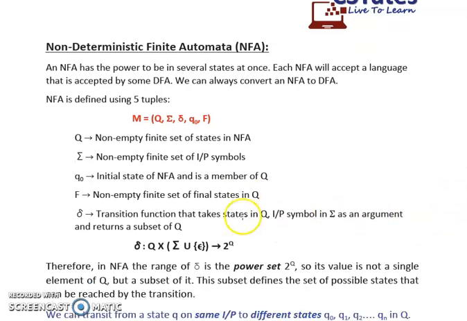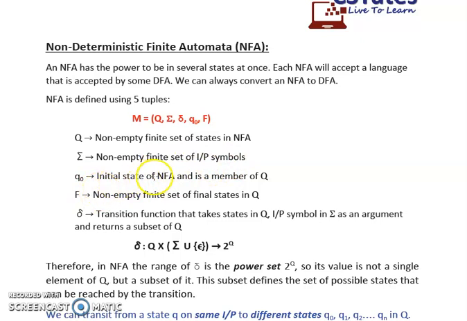Now let's discuss the 5 tuples using which we can represent our NFA mathematically. So NFA is represented mathematically using 5 tuples. These 5 tuples are capital Q, sigma, delta, q0 and F. Capital Q is a non-empty finite set of states in the NFA. Sigma is a non-empty finite set of input symbols.